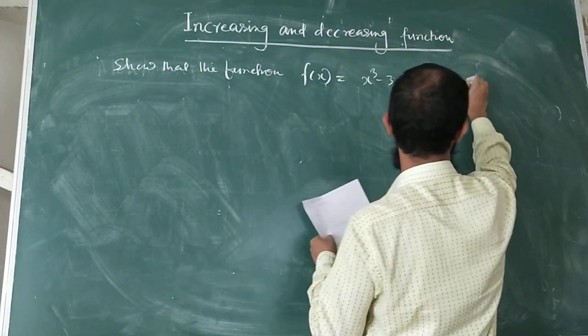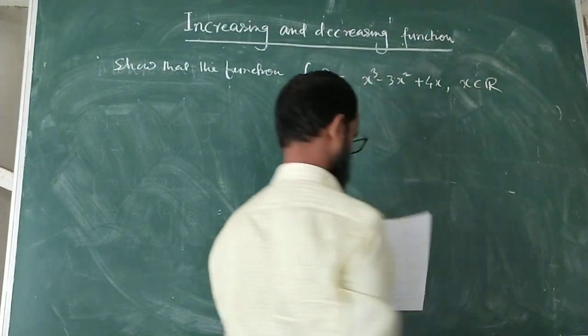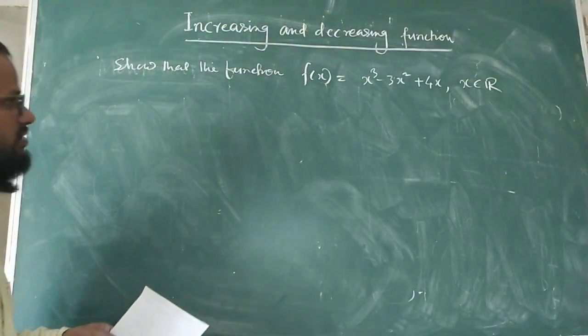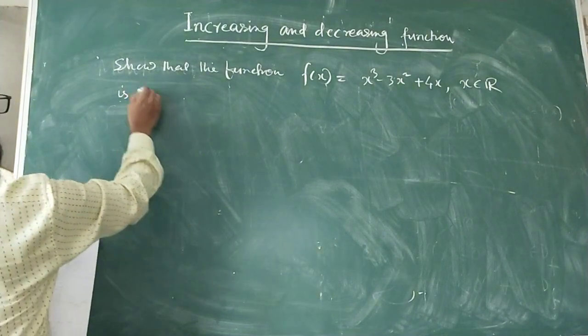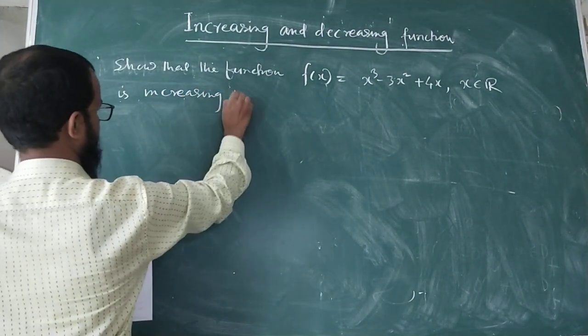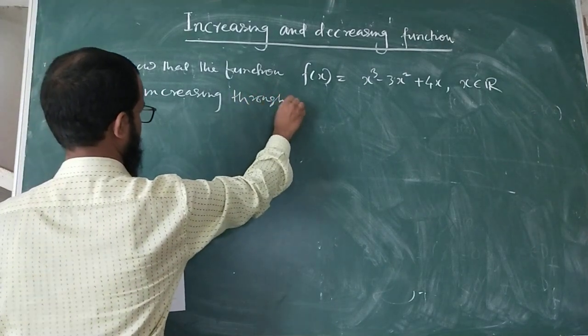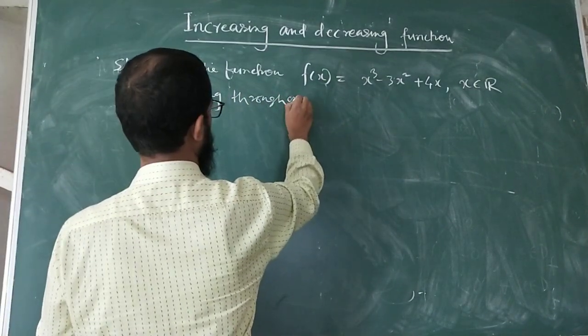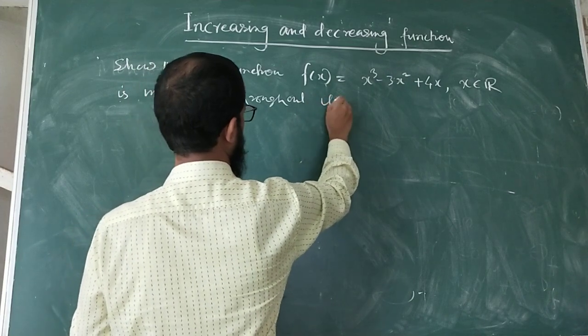This is a polynomial function, so its domain is what? Set of real numbers. Show that the function f(x) equal to this is increasing throughout its domain.